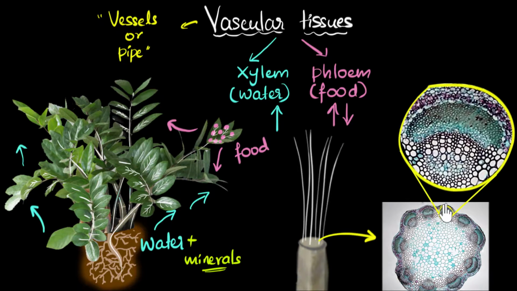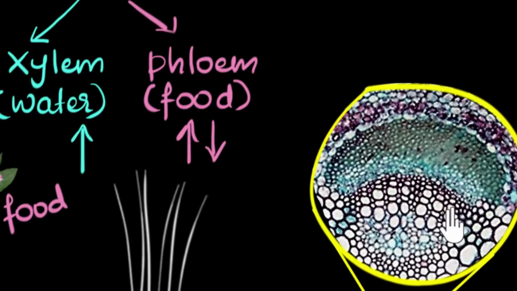So if you zoom in one of these parts, you can see a lot of round things over here. These are the xylem. Let me just mark them. These round things that you're seeing over here, these are the xylem tissues. They are the pipes that are coming out of the screen. Okay, think of it that way. They are the ones that transport water, these over here. And then you can see pipes over here as well. You can see small round things over here as well. They are much thinner than xylem. These are the phloem. Okay, in between you have other cells, but these are the phloem.